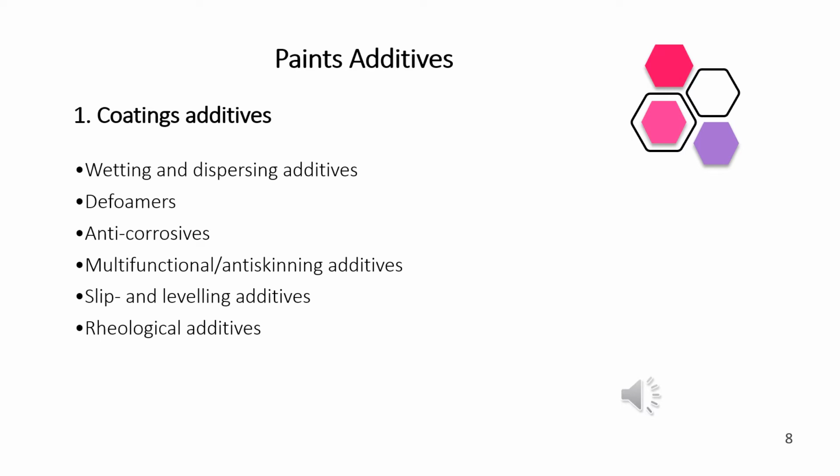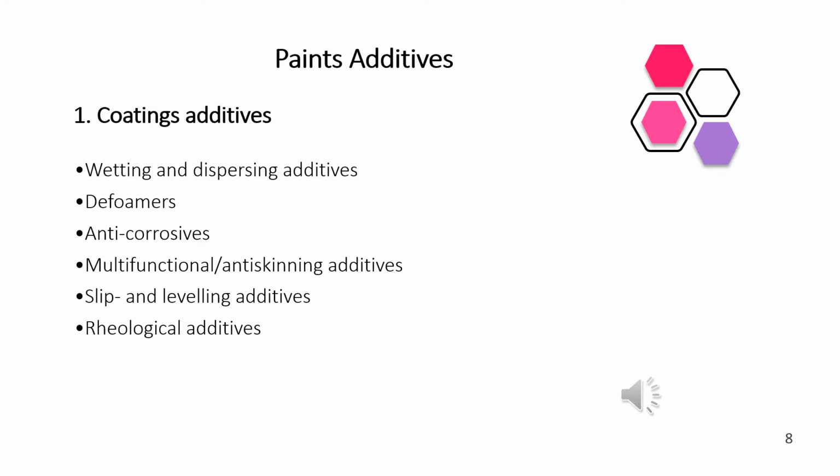Coating additives consist of wetting and dispersing additives, deformer additives, anti-corrosives, multifunctional anti-skinning additives, slip and leveling additives, rheological additives.